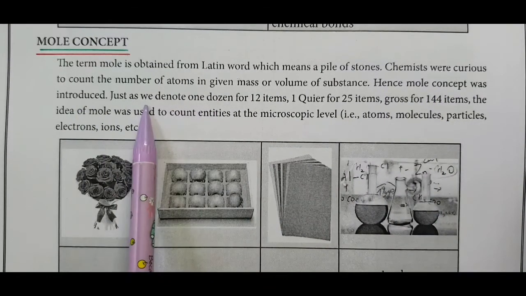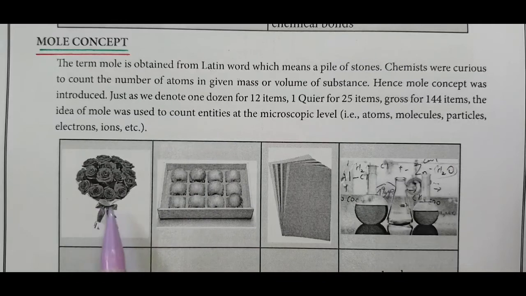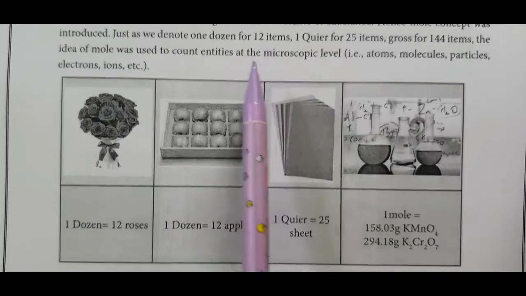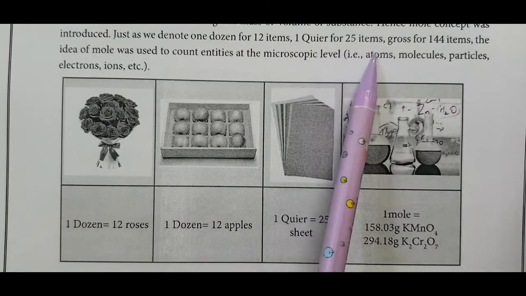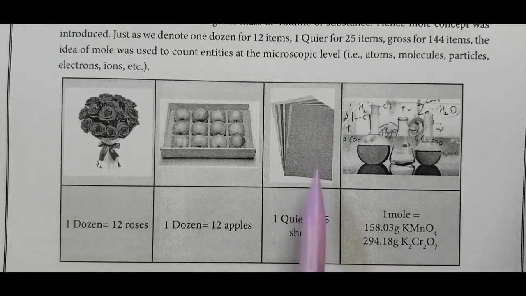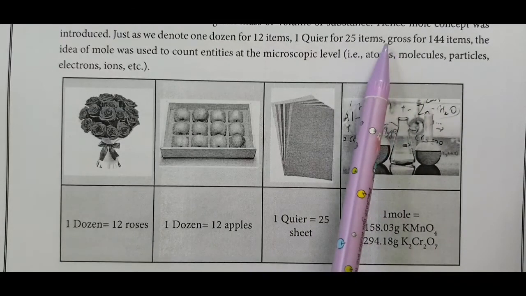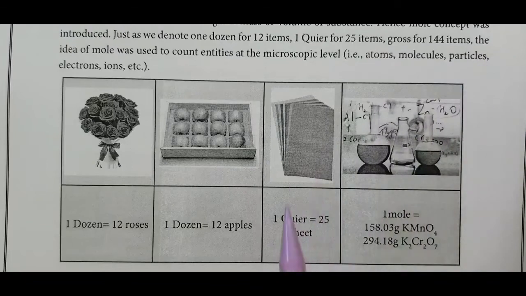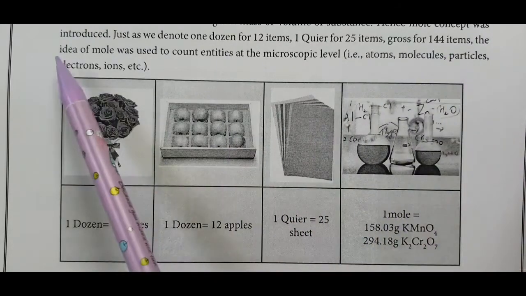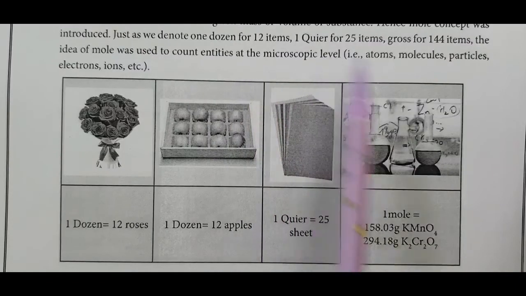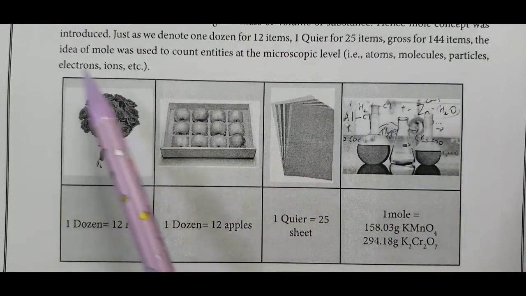Just as we denote 1 dozen for 12 items, 1 dozen means 12 roses, 1 quire for 25 items, 1 quire of paper means 25 papers, and 1 gross for 144 items, the idea of mole was used to count entities at the microscopic level, that is atom, molecule, particle, electron, ion, etc.